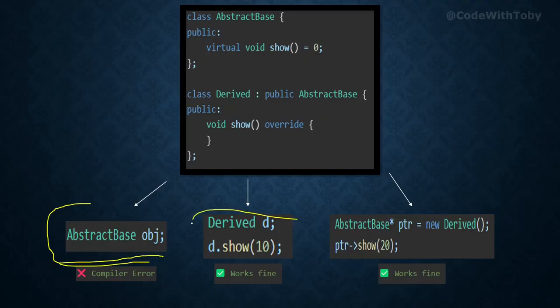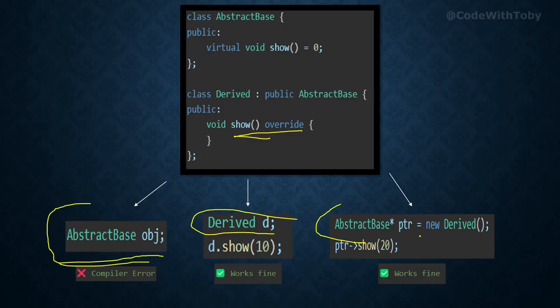Can we create an object for the derived class? Yes, we can create an object of the derived class only if we have defined the pure virtual function in the derived class. So what would happen if we don't define the pure virtual function in the derived class either? Then that class will also become an abstract class. Now, this is one of the most important ones.